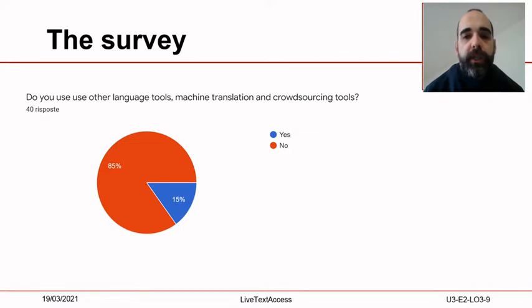In this presentation, we will focus on the last question of the survey. Do you use other language tools, machine translation, and crowdsourcing tools? The vast majority of answers is no, 85%. Only 15% of the subtitlers who answered use such tools.